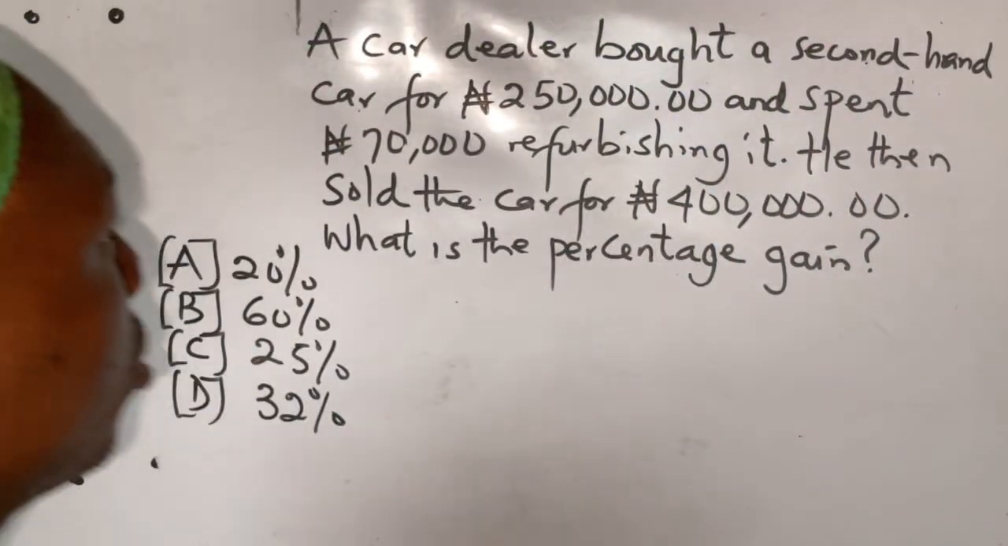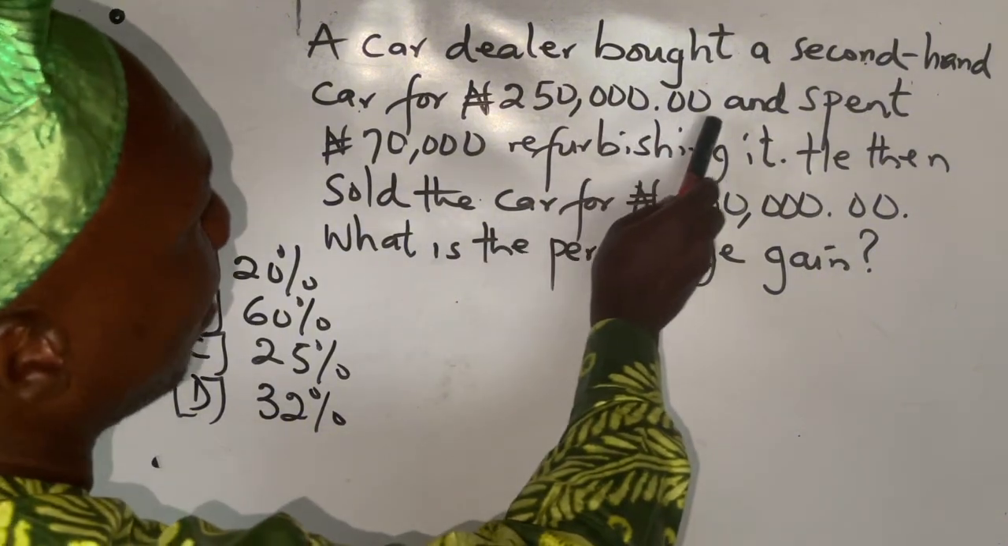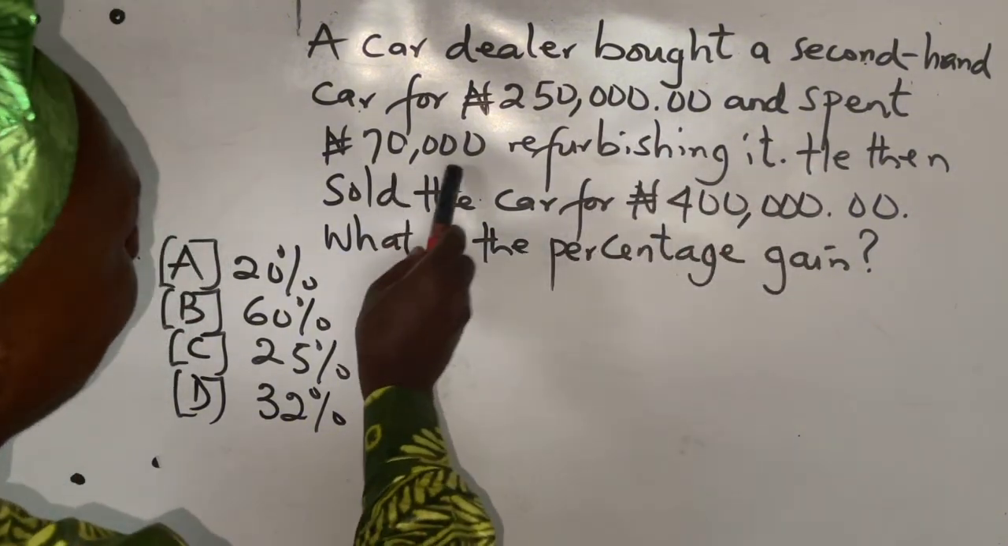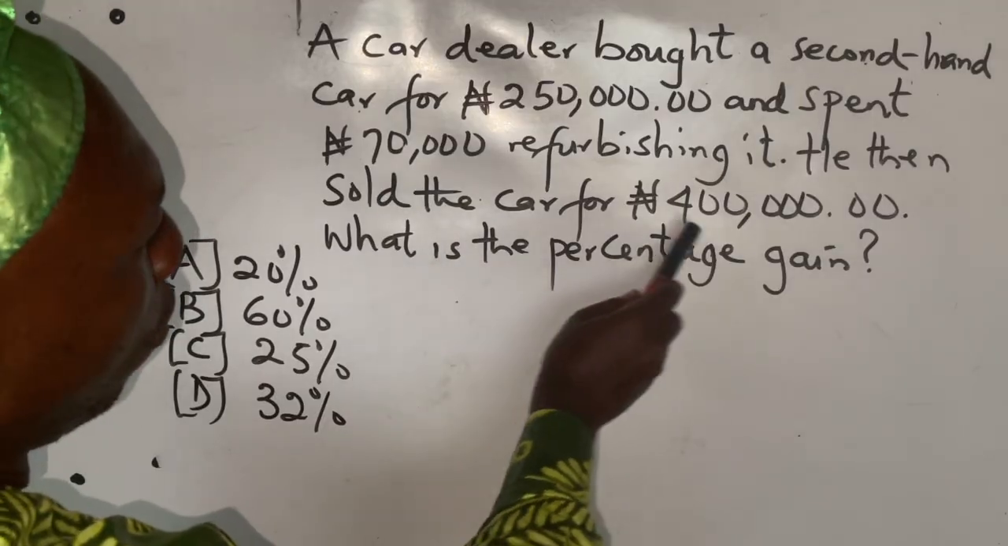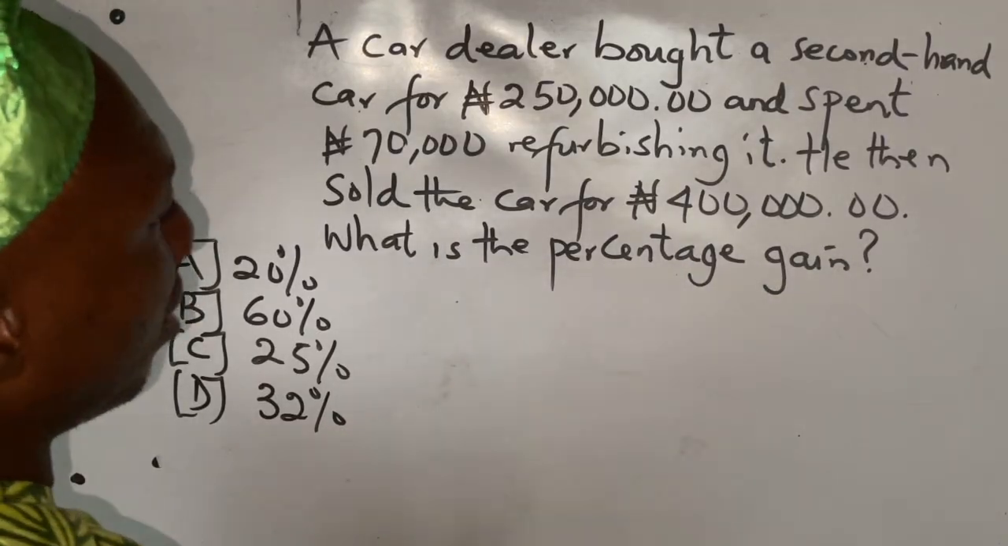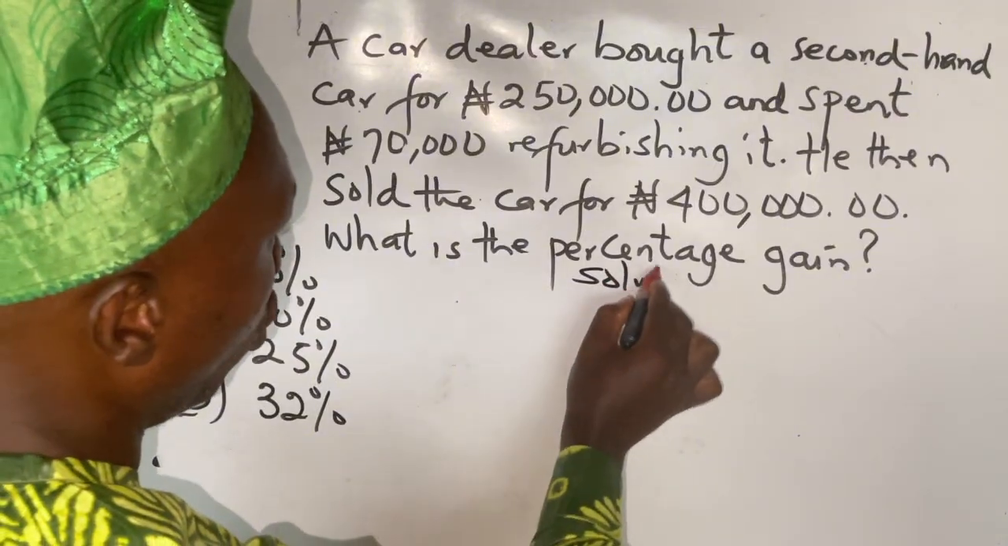Look at this question. A car dealer bought a second-hand car for 250,000 naira and spent 70,000 naira refurbishing it. He then sold the car for 400,000 naira. What is the percentage gain? So let's write the solution.